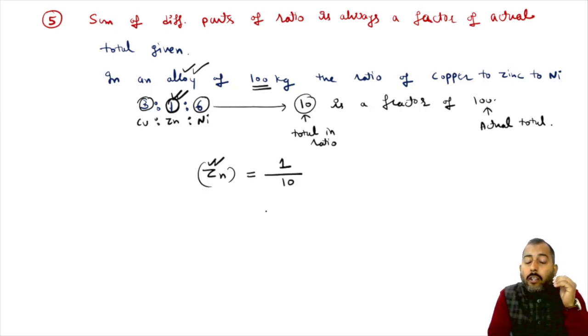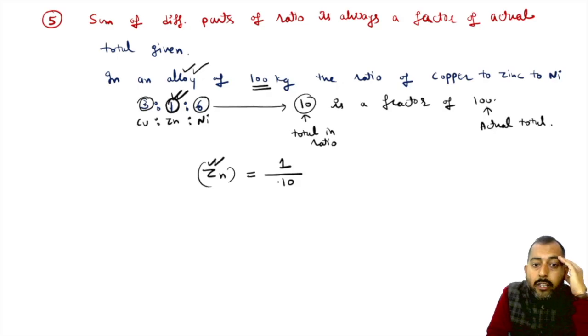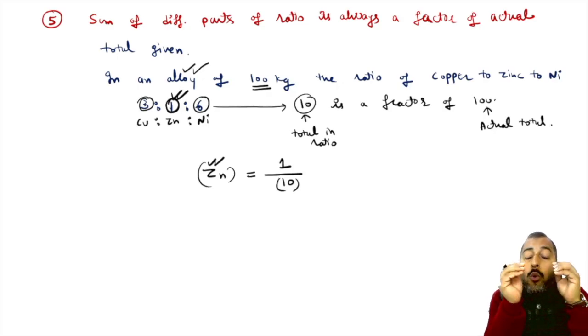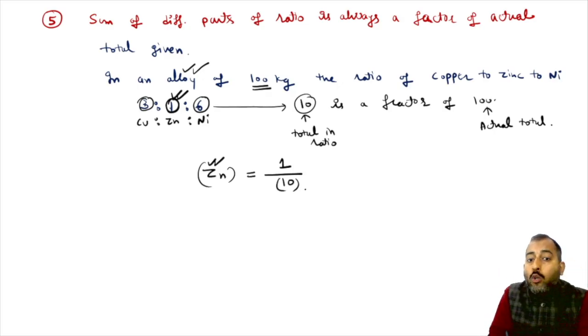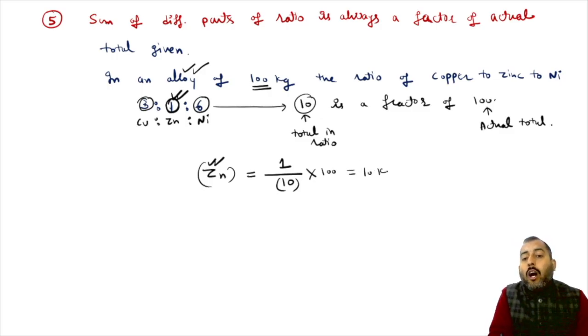Now please keep one thing in your mind. This 10 was the total in the ratio. So do multiply this fraction with the actual total to find out the actual answer. So out of 100 kg, if you solve this, 10 kg is zinc in it.